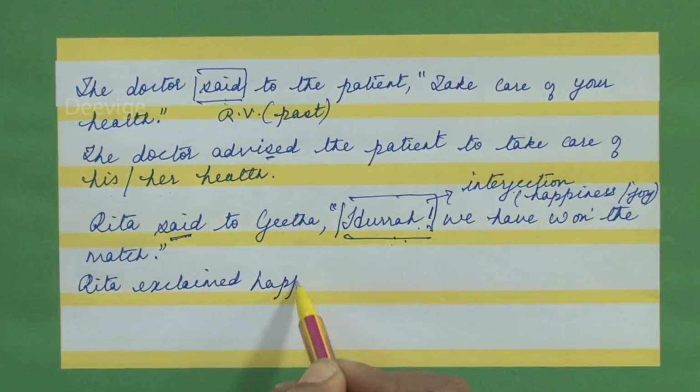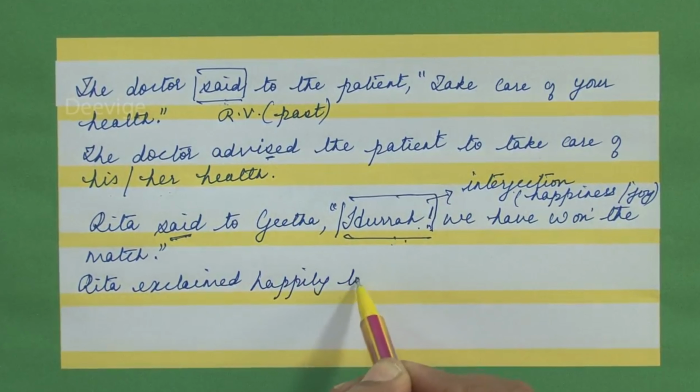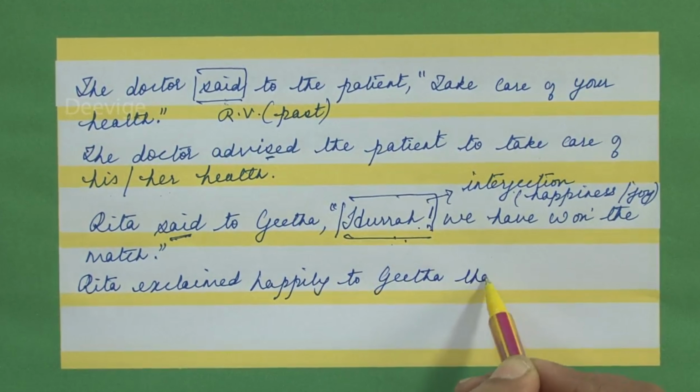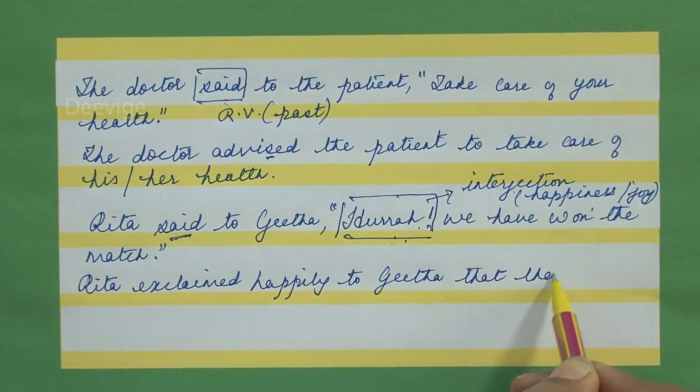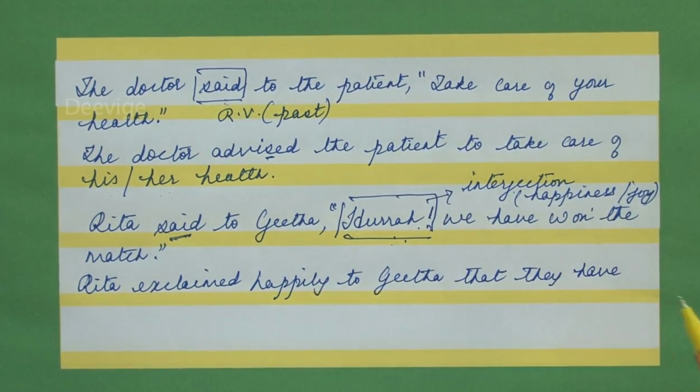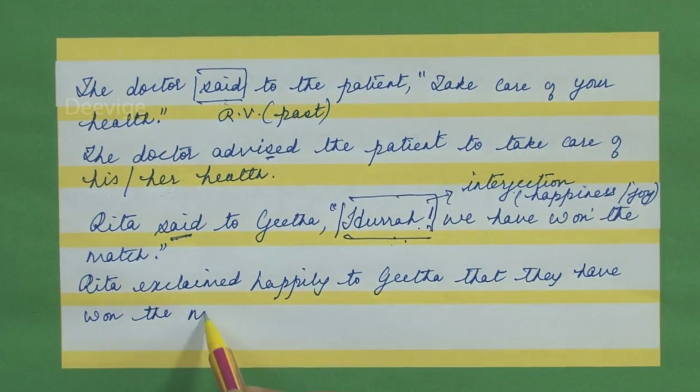happily to Geeta that they have won the match. Rita exclaimed happily to Geeta that they have won the match. This is how you will change it into the indirect speech.